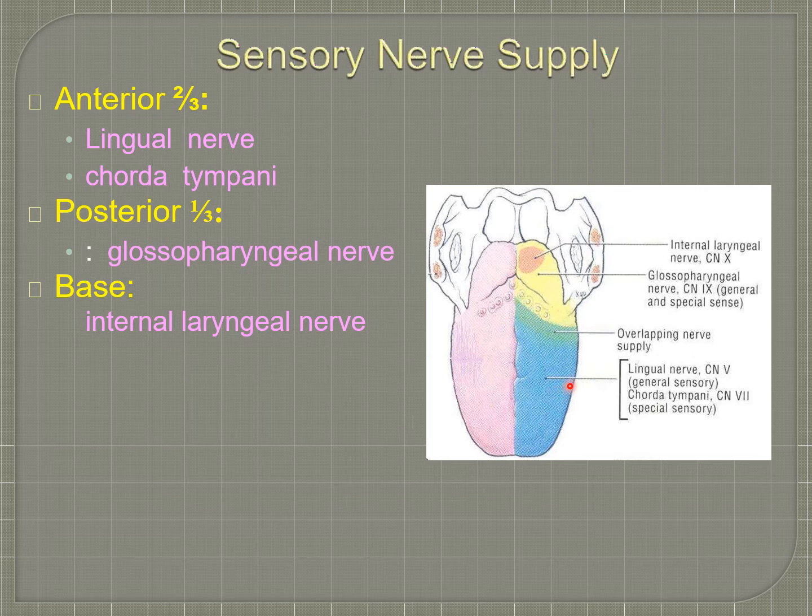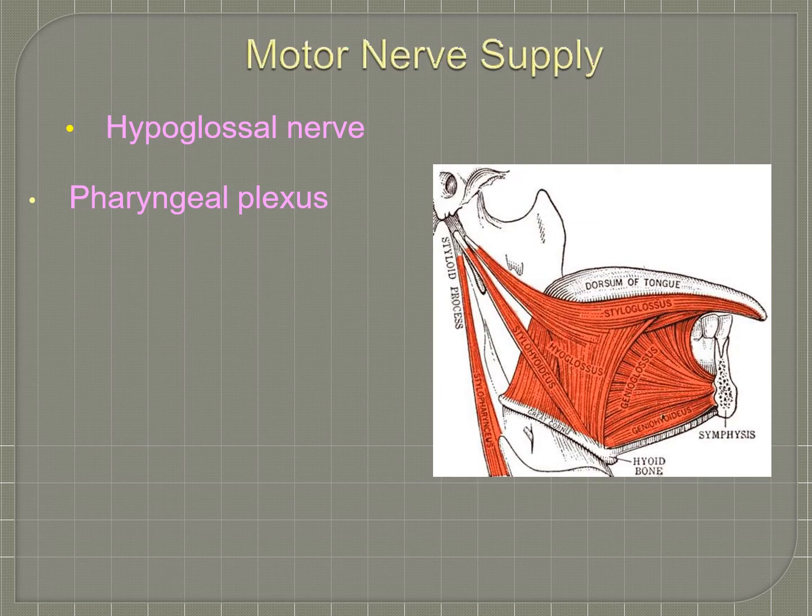The anterior 1/3 is supplied by the lingual nerve and chorda tympani. Here you can see overlapping of nerve supply. The posterior 1/3 is supplied by the glossopharyngeal nerve and the base by the internal laryngeal nerve. The motor nerve supply comes from the hypoglossal nerve and pharyngeal plexus. All the muscles are supplied by the hypoglossal nerve and the pharyngeal plexus.